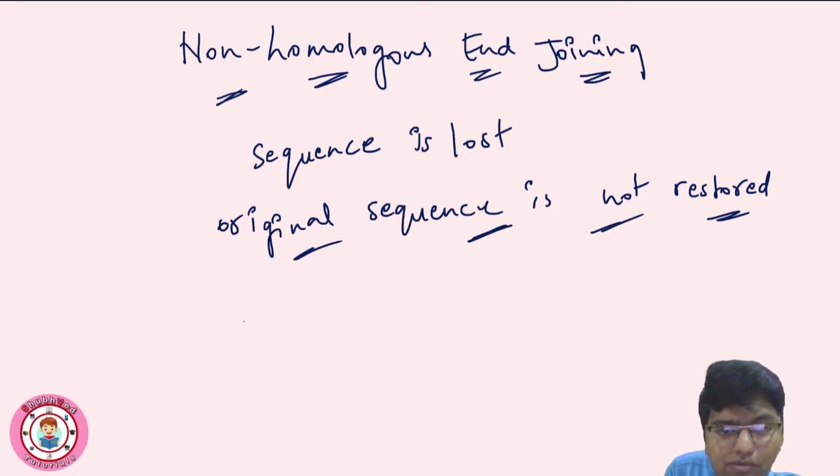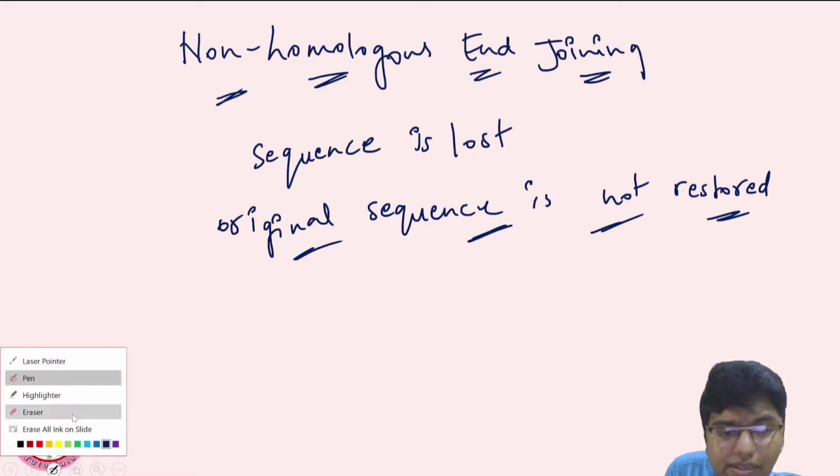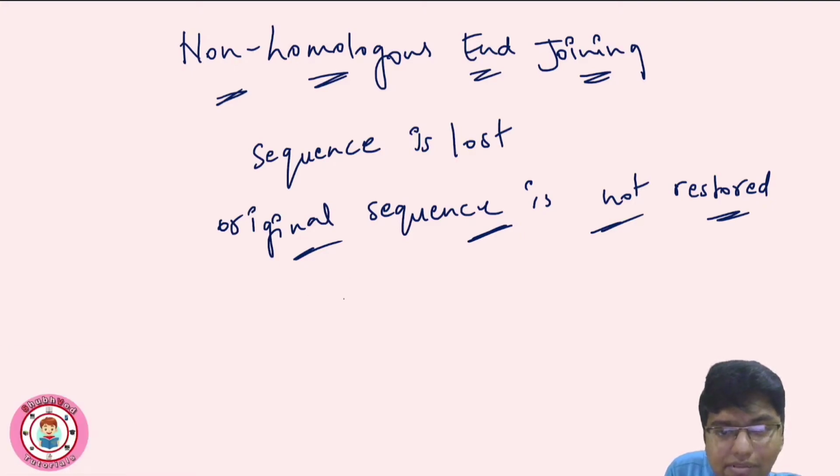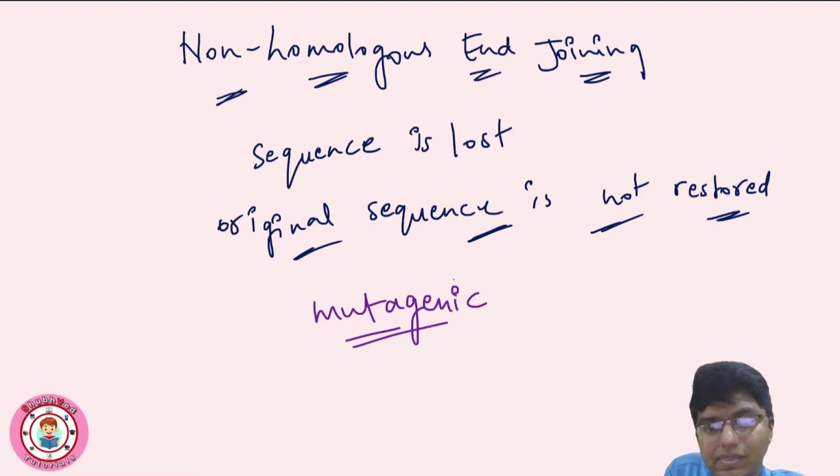So this process is mutagenic. We have to remember this. It means mutations are produced because of this. But the consequences of this are not much more than the double strand break if we keep it as it is.